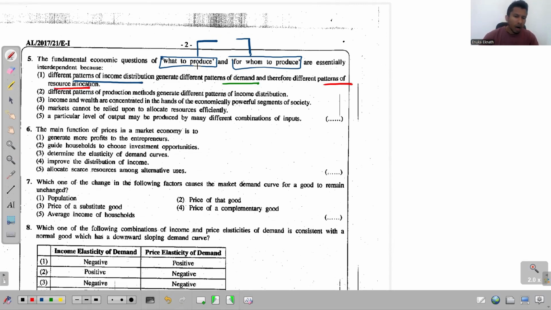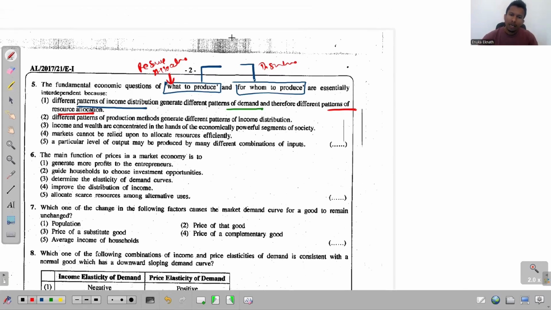See, what to produce? We recognize this one as a problem of resource allocation. And for whom to produce? We recognize this one as a problem of distribution. If not, specifically, we recognize that as a problem of income distribution in the economy. Right. The first option talks about both these problems.